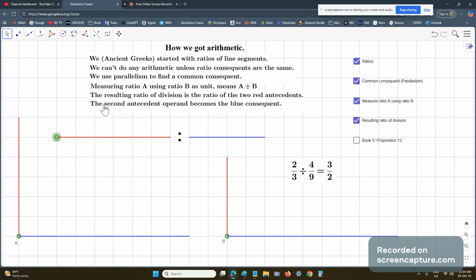In algebra, we want to represent these ratios with numbers. In order to do that, we have to find how to determine a line segment that fits into both this antecedent and this consequent. The way we do it is as follows.